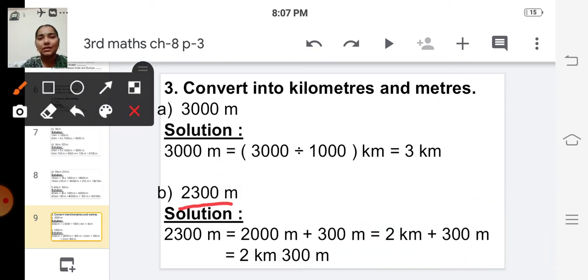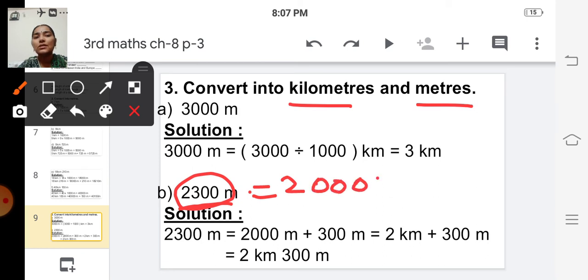And the next problem, 2300 meter. We are going to convert this meter into kilometers and meters. So we can split this 2300 into two parts. That is, 2300 meter is equal to 2000 meter plus 300 meter.